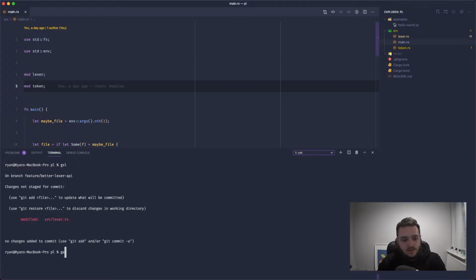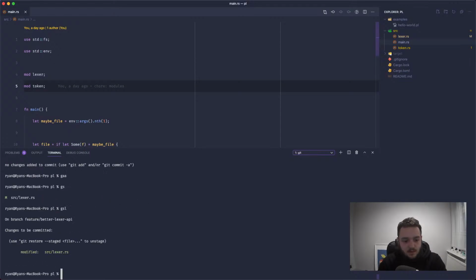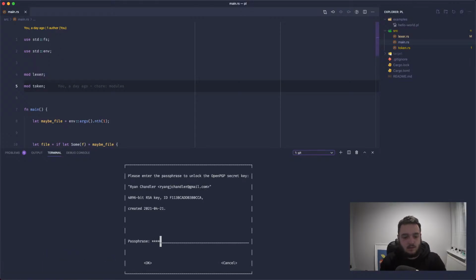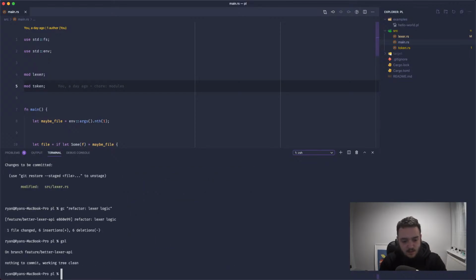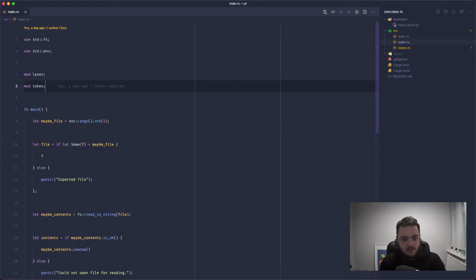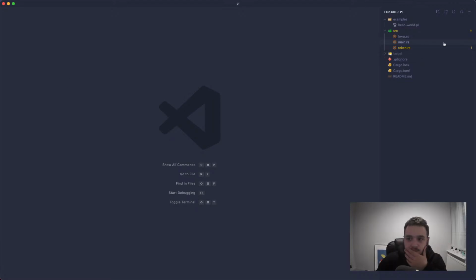Cool, so I'm actually going to commit this to Git real quick. We'll say refactor lexer logic, sign that commit, and we'll push back. Perfect.